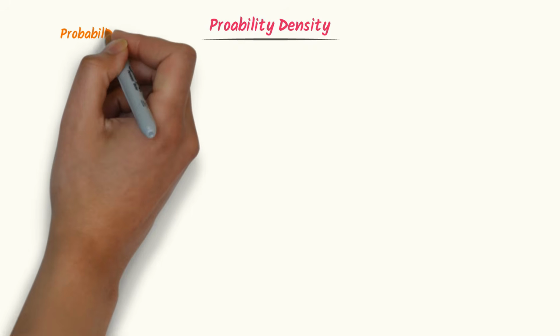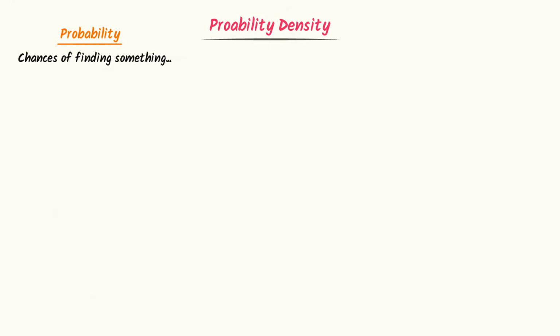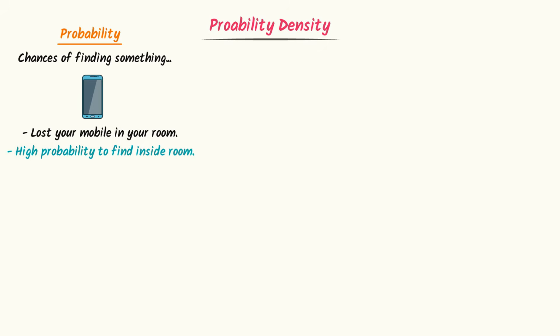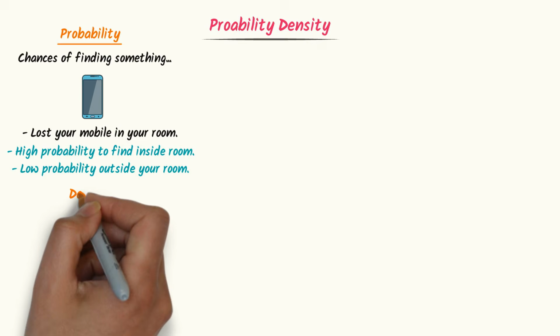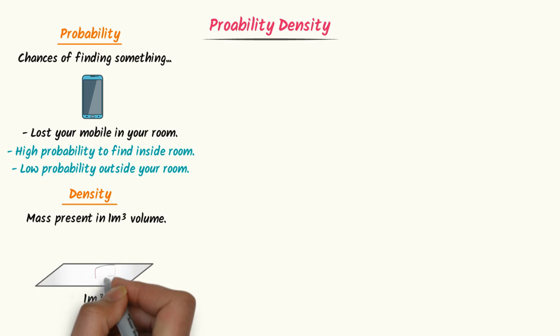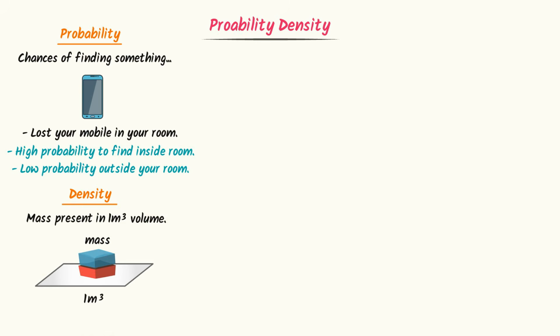Here, the word probability means chances of finding something when you are not 100% sure. For example, if you lost your cell phone inside your room, the probability of finding your cell phone inside your room is high, but the probability of finding your cell phone outside your bedroom is low or minimum. By density, I mean mass present in 1 meter cubed volume, or we say mass in kg per unit volume.